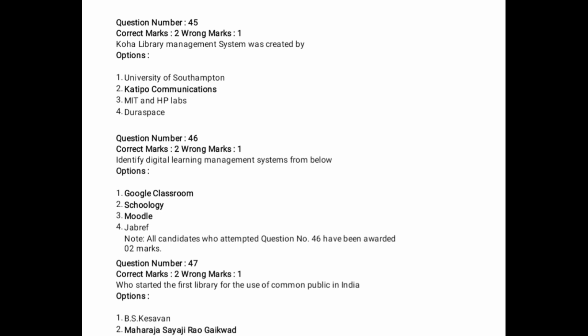The note says all candidates who attempt this question will be awarded 2 marks, because the options given were wrong. Moodle is learning management software, Skoogly is also, and Google Classroom is also. So a candidate chooses one option, but 3 are correct. That's why the note says all candidates who attempt the question will get marks.